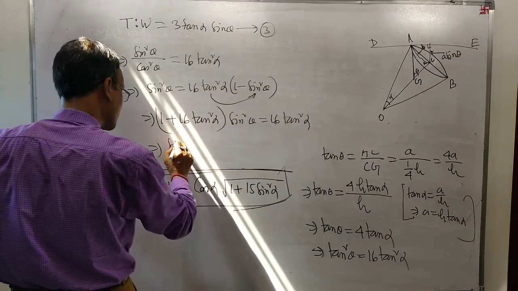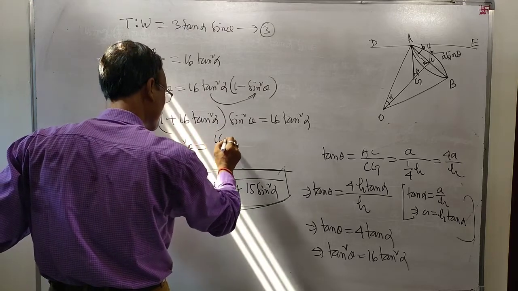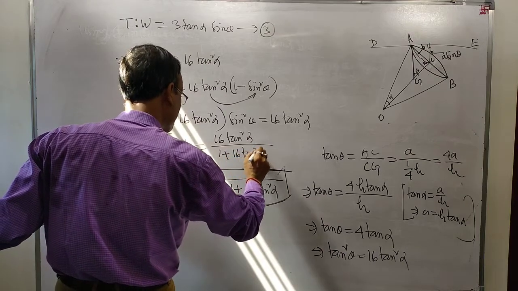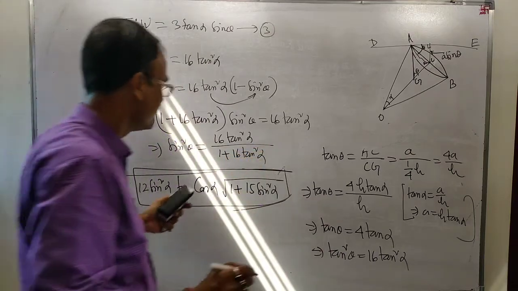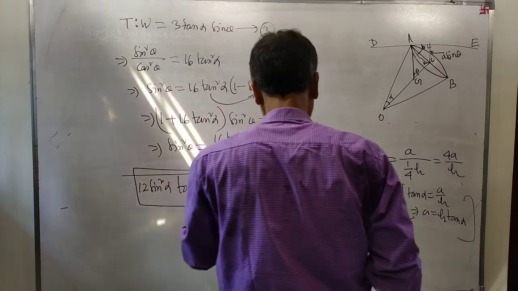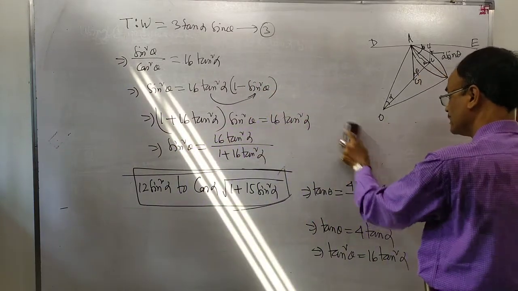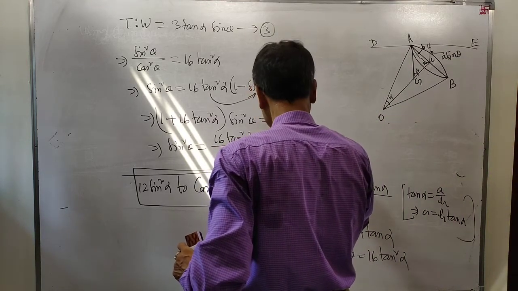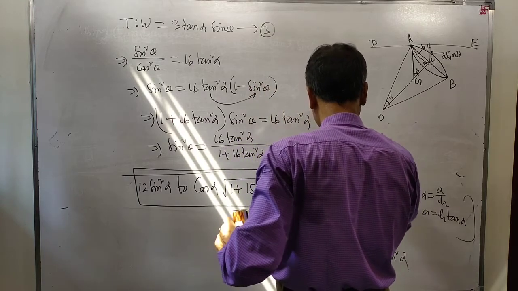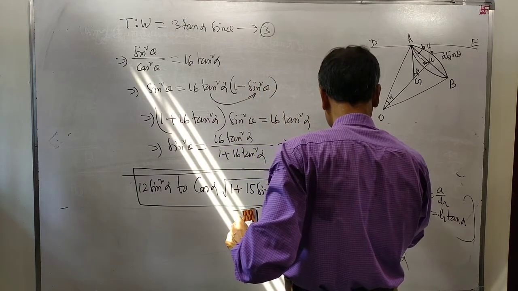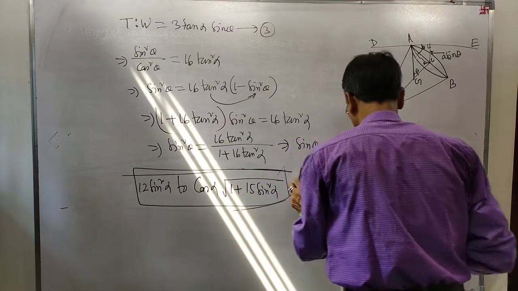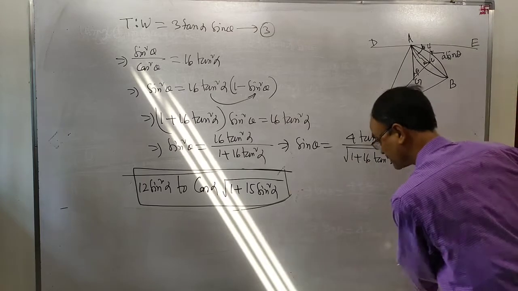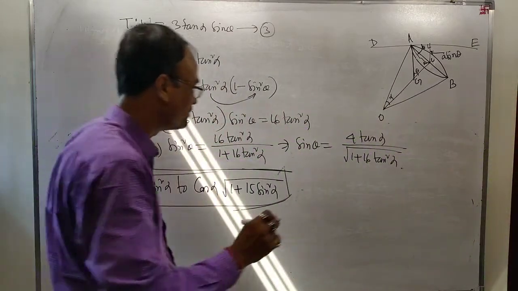This means sin square theta equal to 16 tan square alpha divided by 1 plus 16 tan square alpha. Sin square theta is equal to this. This means sin theta equal to 4 tan alpha divided by root of 1 plus 16 tan square alpha. In the final result, you see sin theta and cos theta is there simply.